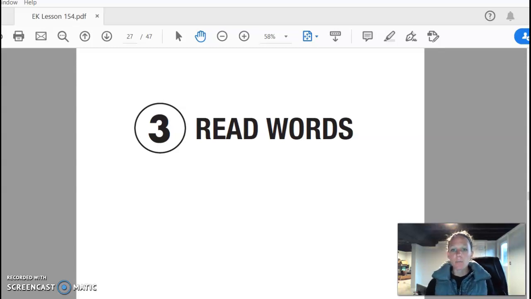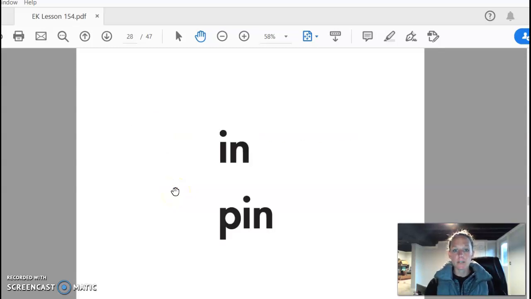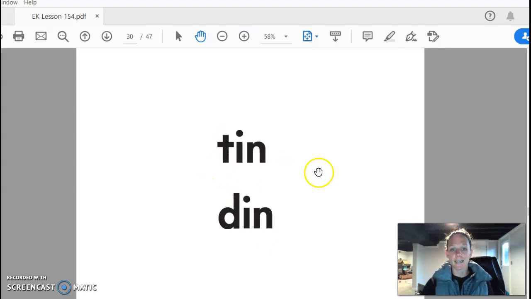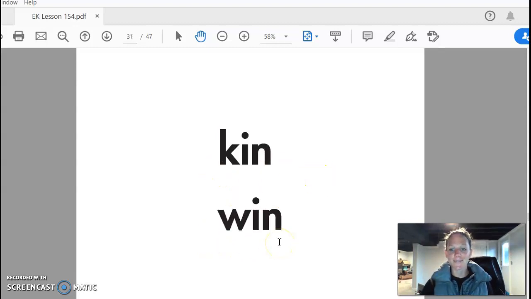We are going to start with reading words, and we're going to start here with our in words that we just recently learned. So these all belong to the in family, which means they're all going to rhyme. So we maybe don't even need to break it down and go slow. So this says in, this one says pin. Good. Bin, fin. All the words in the same family, they rhyme. Tin, din. Kin, win.